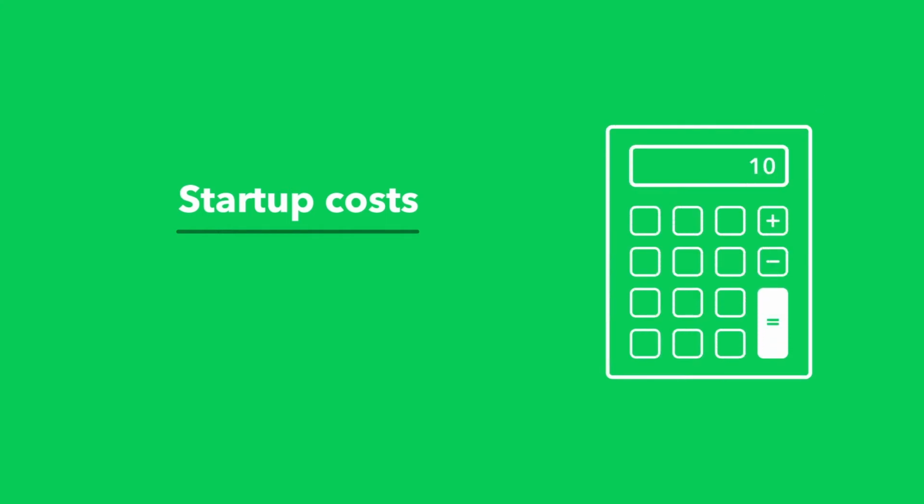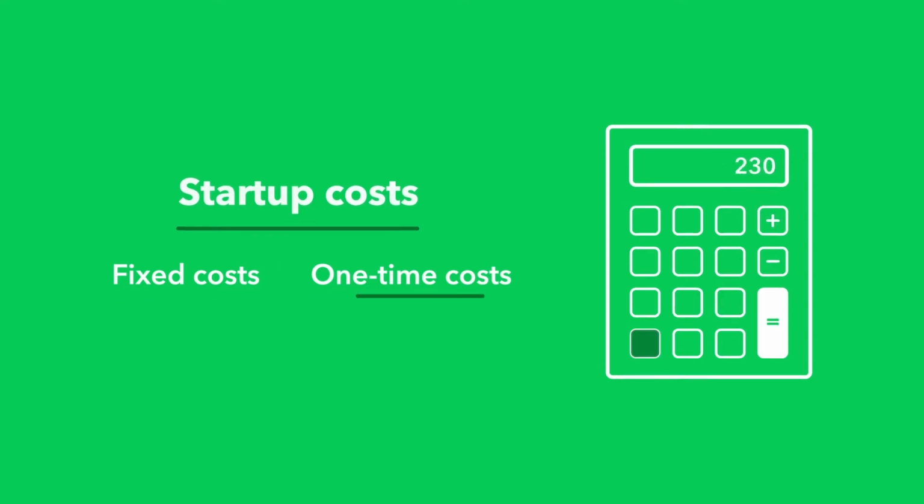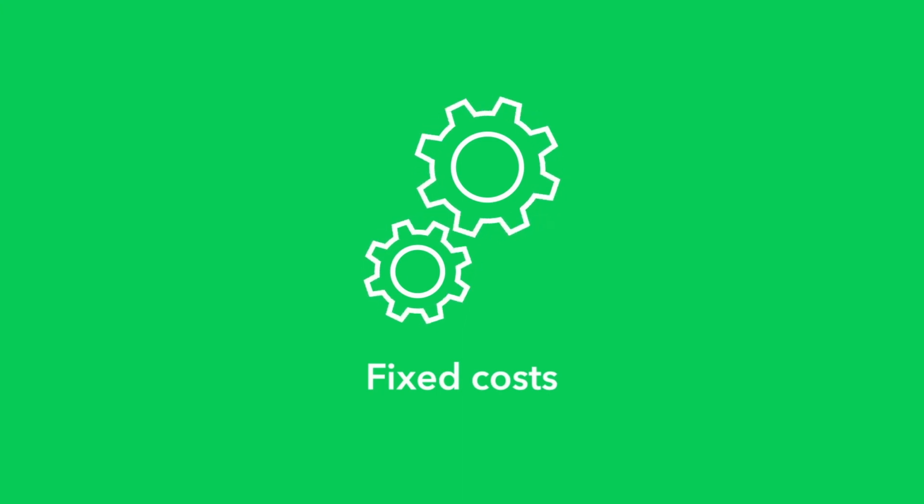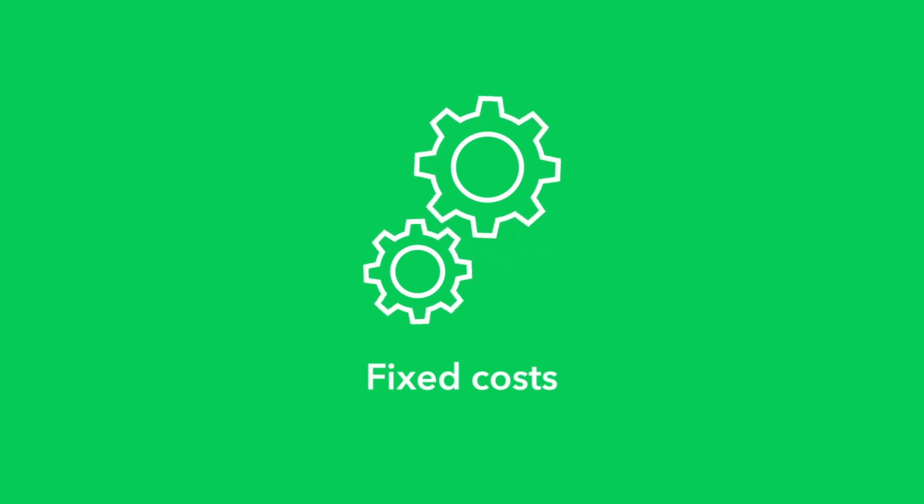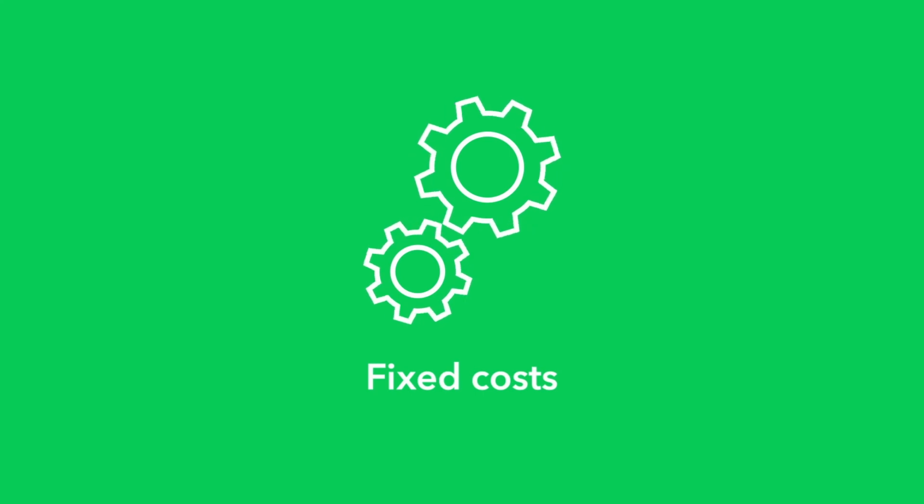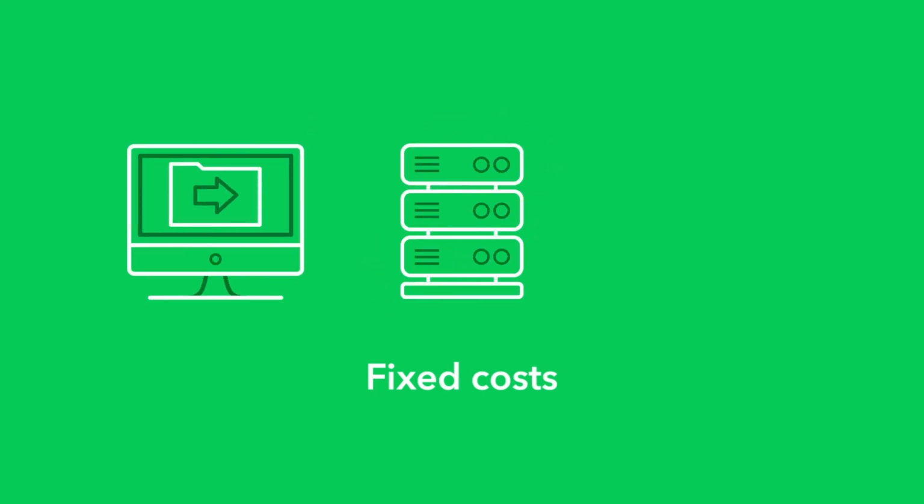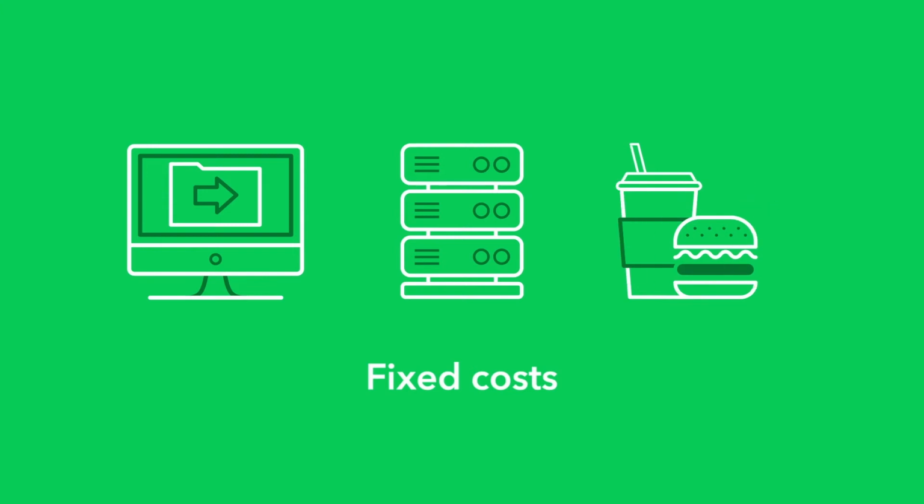So, what are the two main types of costs you need to calculate for your startup? That's right! When starting out, you have to plan for fixed costs and one-time costs. Let's start with fixed costs. Those are ongoing expenses you're going to need to pay on a regular basis. If you're a tech startup, that'll be stuff like software, server maintenance, and of course, a ridiculous amount of snacks.